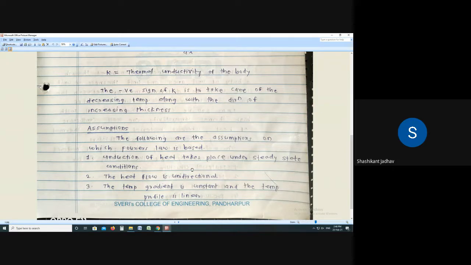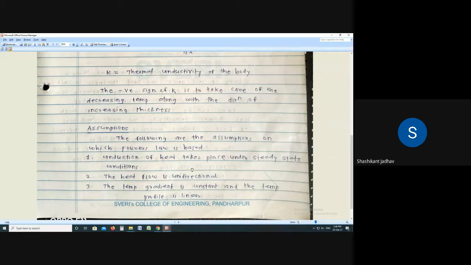Write down first: conduction of heat takes place under steady state conditions. If there is a steady state condition, then and only then can we use Fourier's law of heat conduction. So for deriving Fourier's law of heat conduction, we have assumed this condition, the steady state condition.